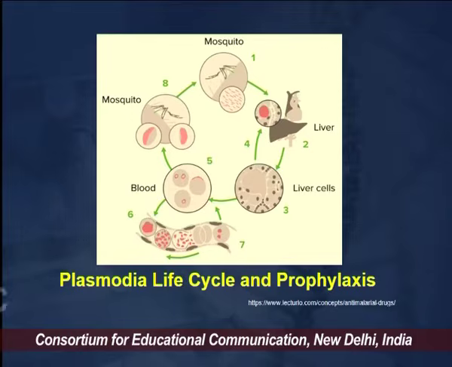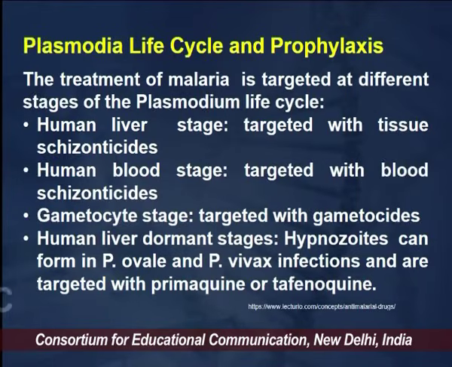This is a diagrammatic image which shows the basics of how exactly the various stages are formed in the two hosts, the humans as well as the mosquitoes.